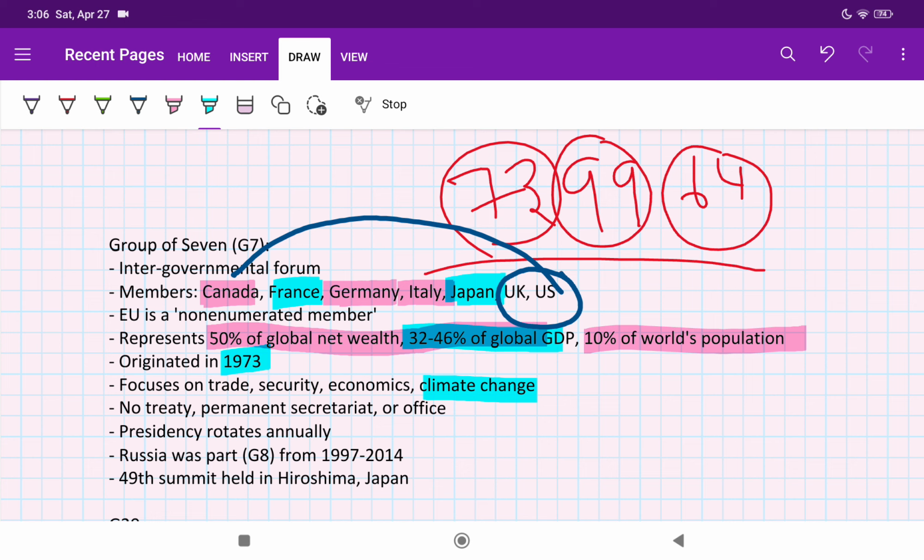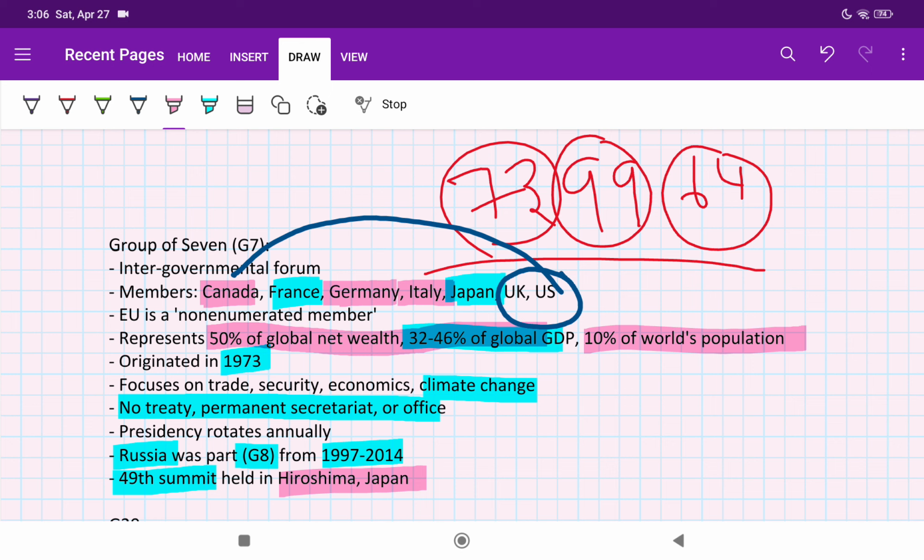And further, G7 does not have any treaty or a permanent secretariat or office as such. Russia was part of G8 from 1997 to 2014, it was G8 because Russia was part. After 2014, Russia is not a part of it, so they removed one member. So it's working as G7. And a very important point for the 2024 prelims is that the 49th summit of the G7 happened in Hiroshima, Japan.